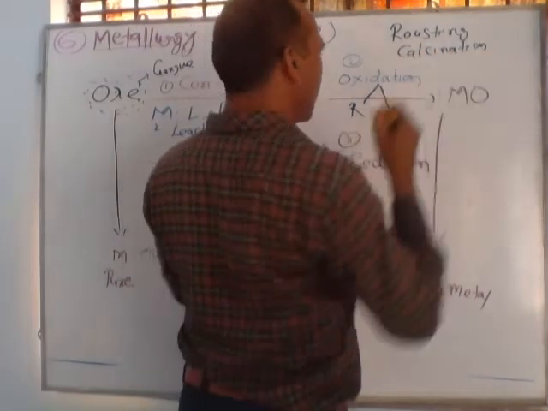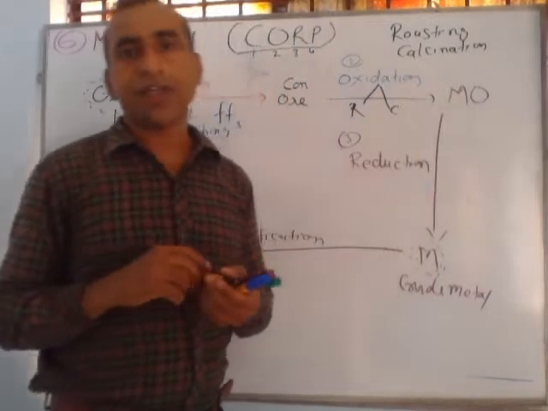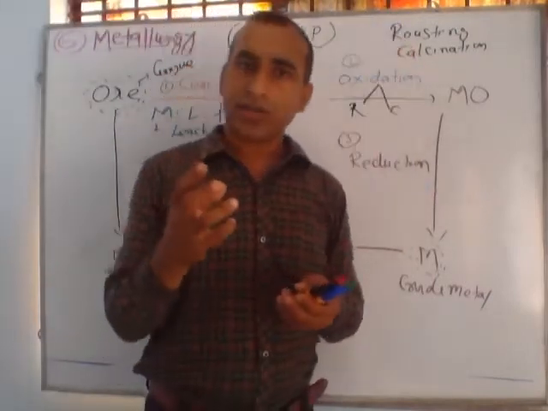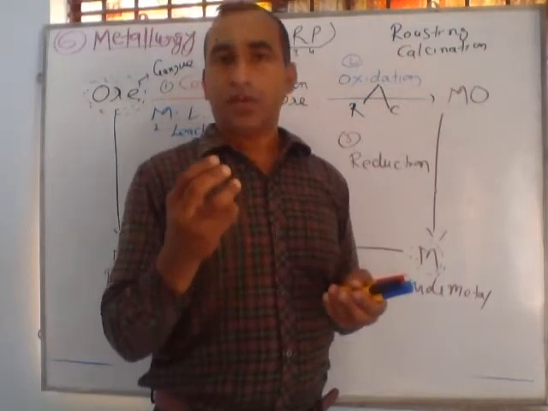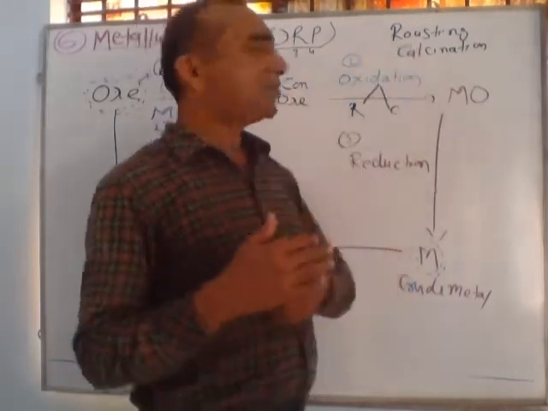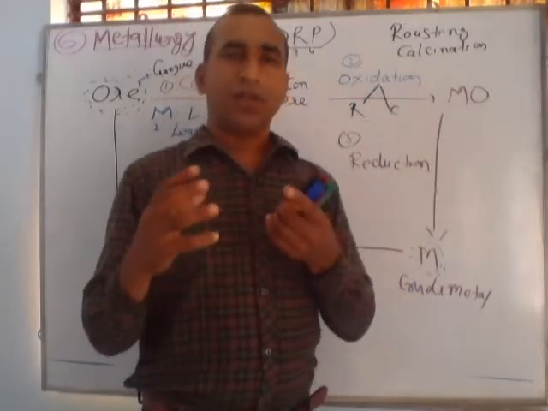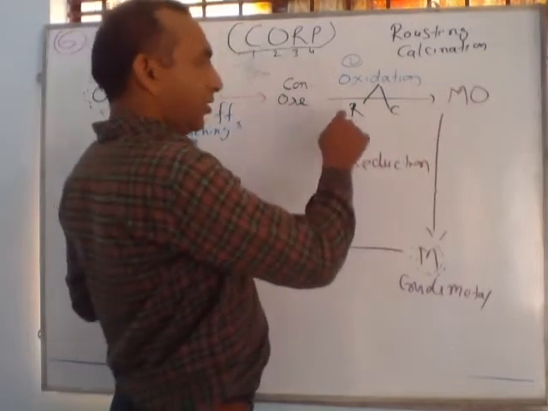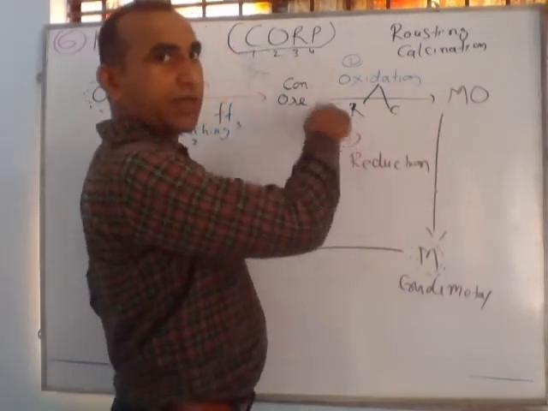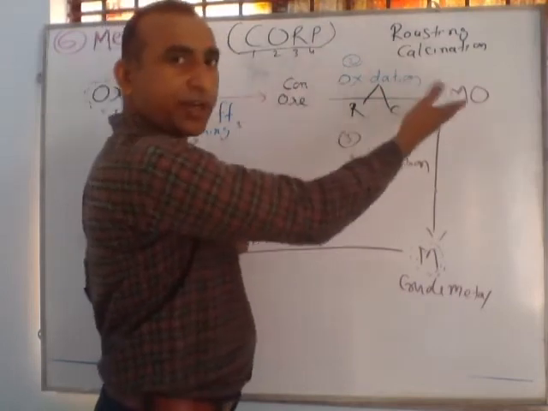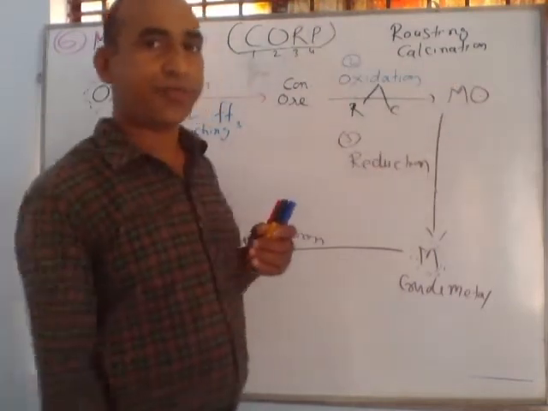In class 10 we have studied and distinguished between roasting and calcination. Roasting is used for those ores in which sulfur is present, and the calcination process is used generally for carbonate ores, otherwise hydrated ores. So by roasting or by calcination, concentrated ore is converted into oxide form.